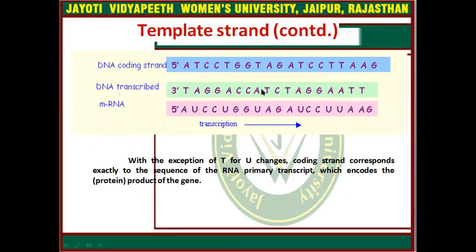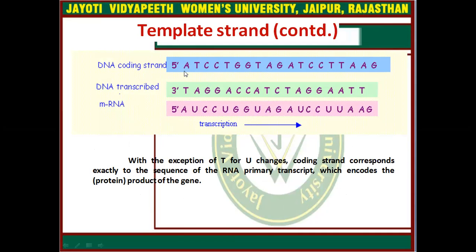Here, this is the template region by which messenger RNA will be synthesized, and the other strand is the DNA coding strand. It is not involved in the synthesis of messenger RNA. With the exception of T for U changes, the coding strand corresponds exactly to the sequence of the RNA primary transcript, which encodes the protein product of the gene.